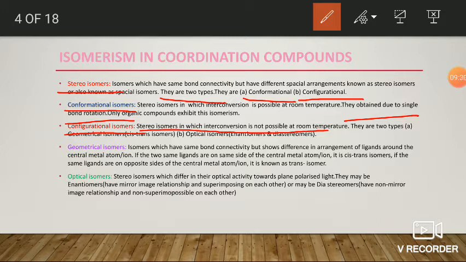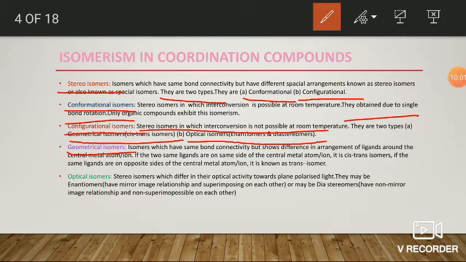These configurational isomers are further classified into two types. They may be geometrical isomers or they may be optical isomers. The geometrical isomers are of two types, cis-trans isomers. In the case of optical isomers, they are further of two types. They may be enantiomers or diastereomers.